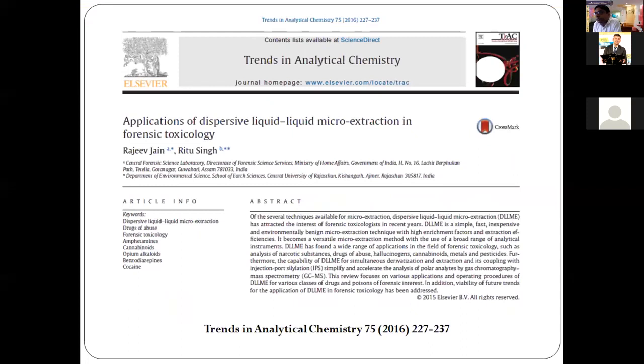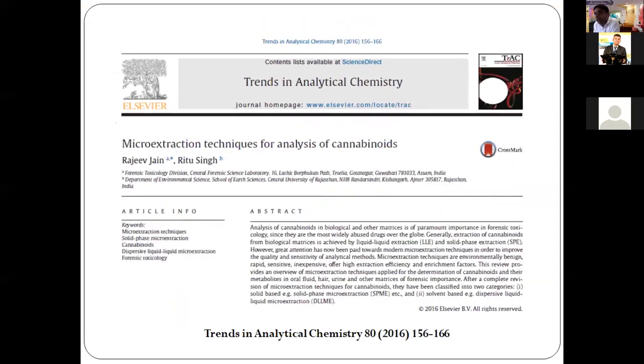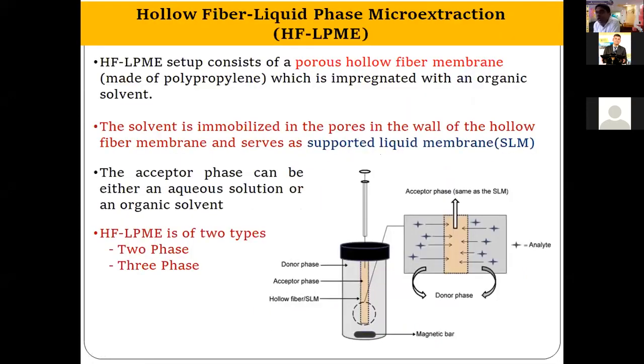This is the review paper which we published in 2016 in Trends in Analytical Chemistry, and it generally discusses the applications of DLLME in forensic toxicology. And in another review paper, we have discussed the microextraction techniques particularly applicable for analysis of cannabinoids. Now coming to another microextraction technique, that is hollow fiber liquid phase microextraction.